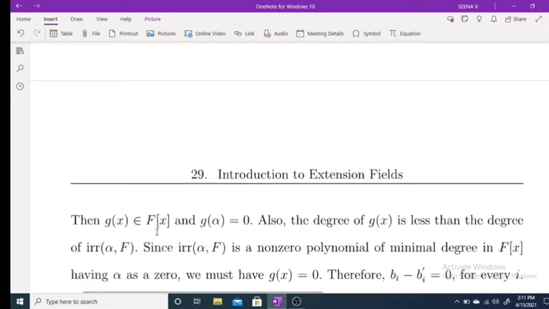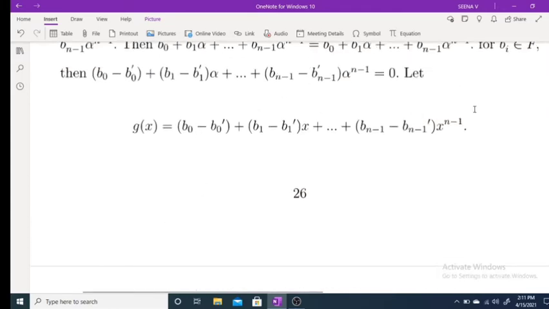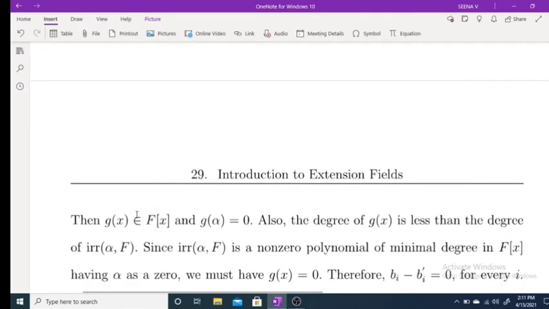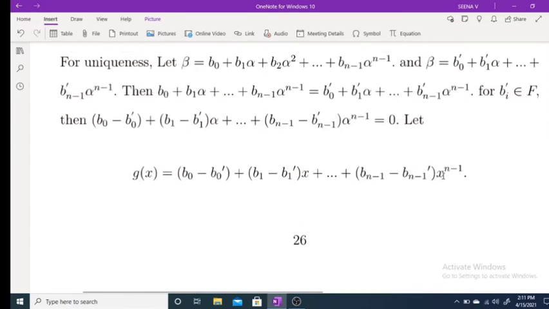Then g of x belongs to f of x. What about g of alpha? Here you get g of alpha is equal to 0. If you consider this polynomial, what is g of alpha? G of alpha is the left hand side of this term, which is equal to 0. So g of x clearly belongs to f of x and g of alpha equal to 0. But degree of g of x is at most n minus 1.